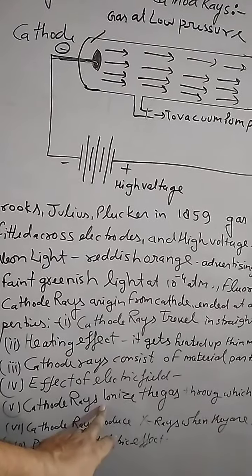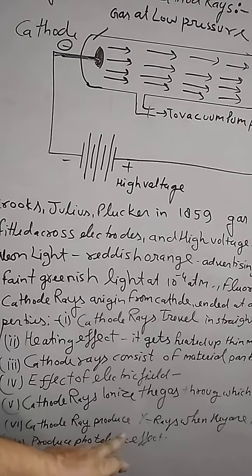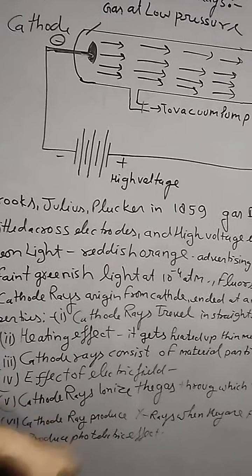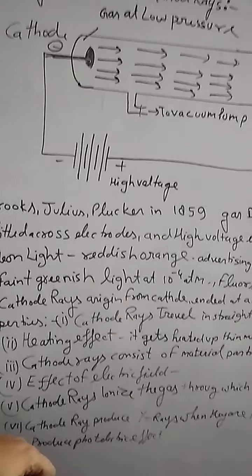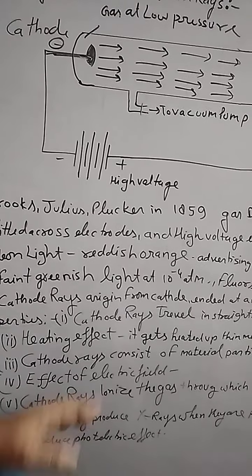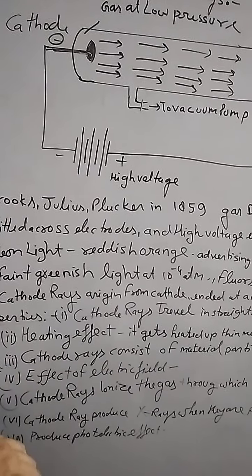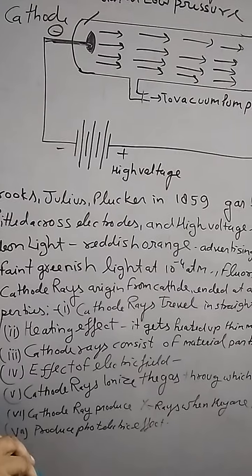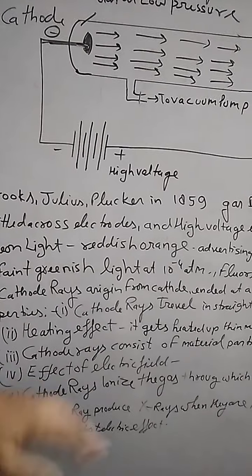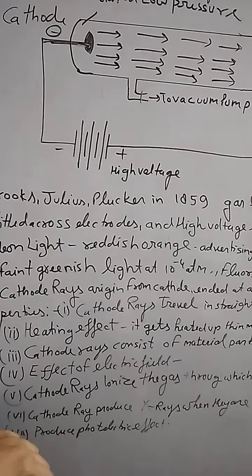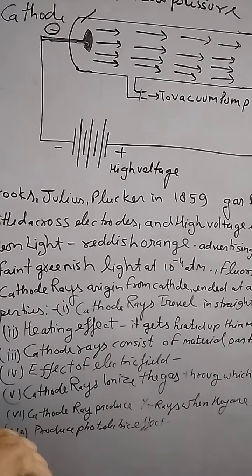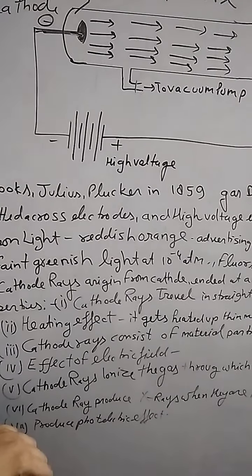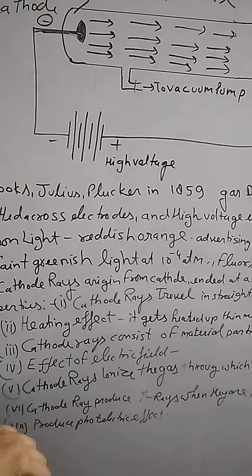So simply we can say that cathode rays are unit negative charge particles, and X-rays are also produced by cathode rays when they strike an appropriate metal. Cathode rays also show the photoelectric effect, which is used in photovoltaic cells, which are also used in the space industry and spacecraft.